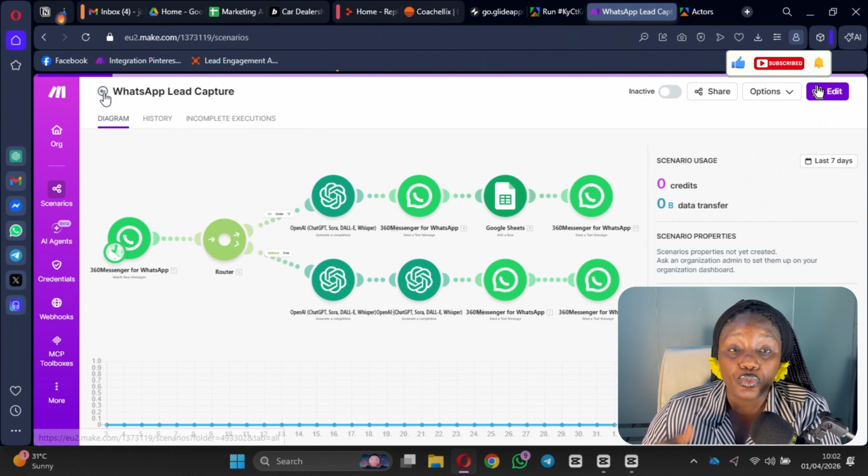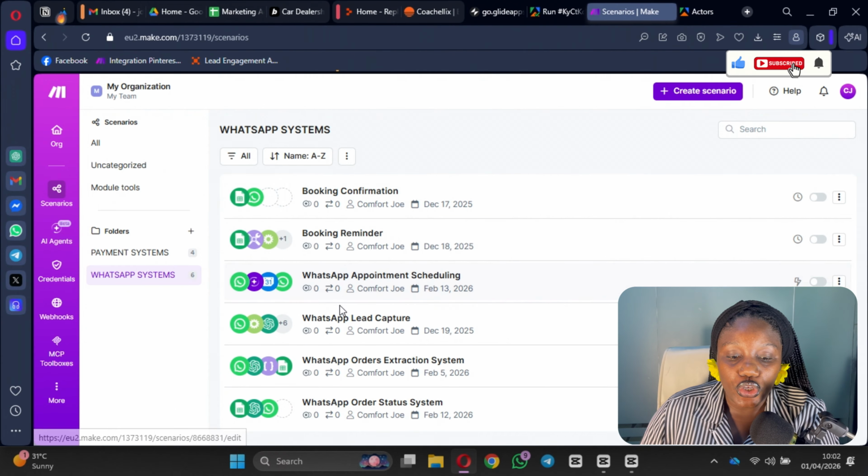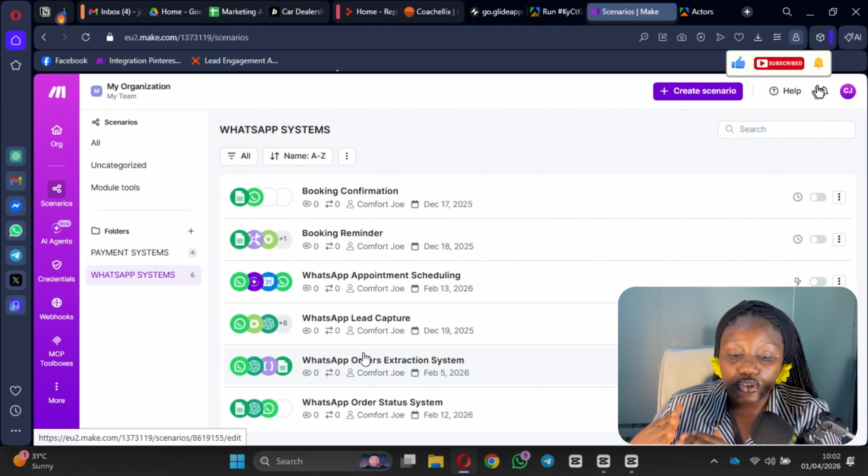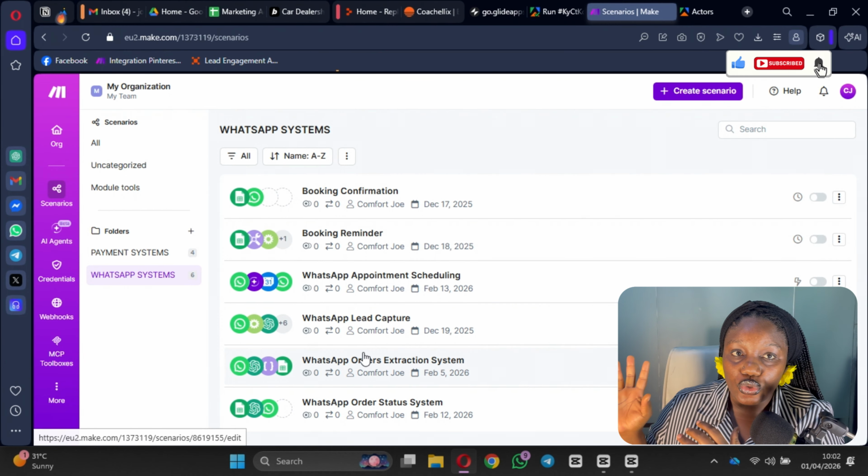Okay, that's system number 4. So we move over to system number 5, which is going to be the orders extraction system. What this is going to do is extract all of your order details and feed it into your database for you, so that you can have an orders database, right?